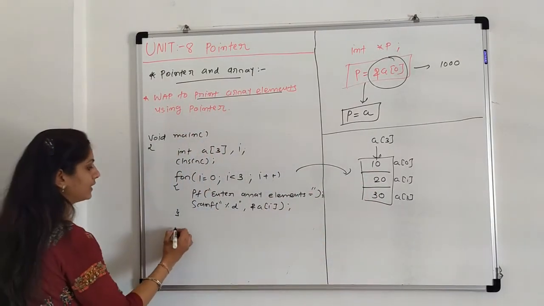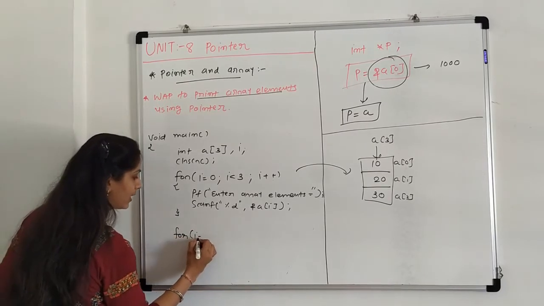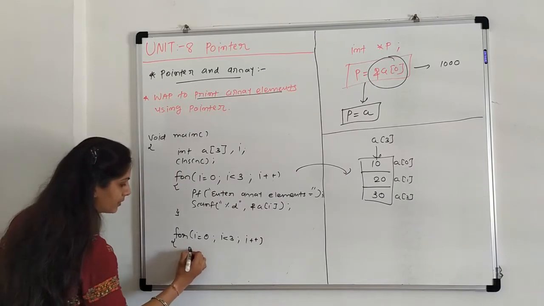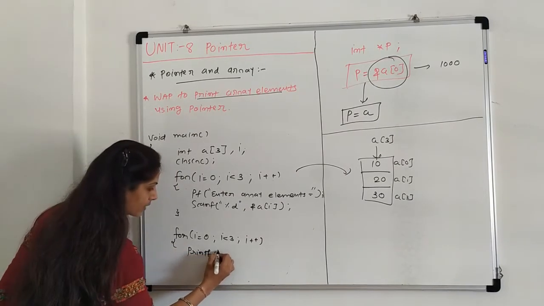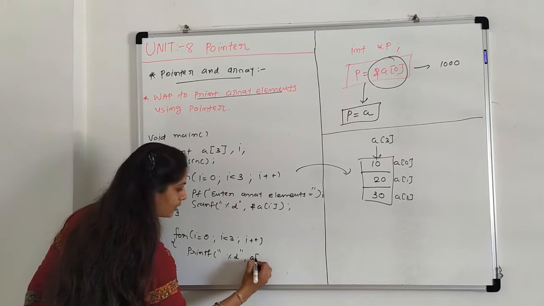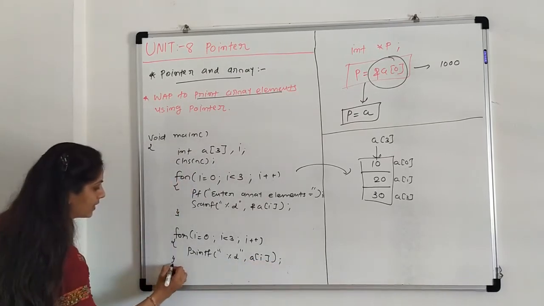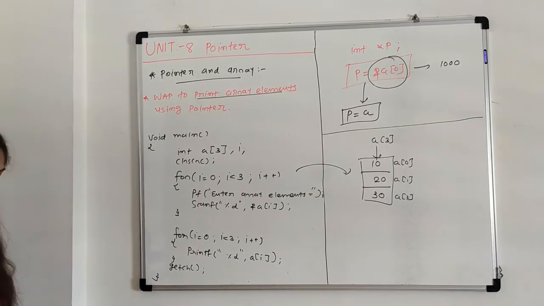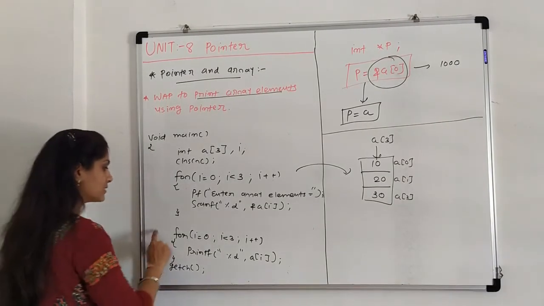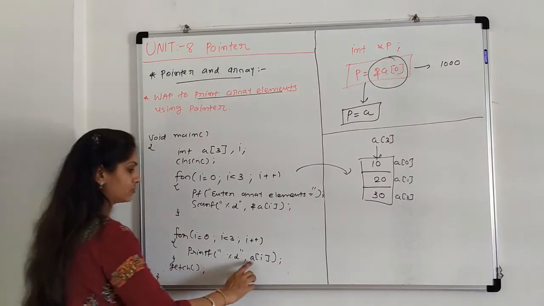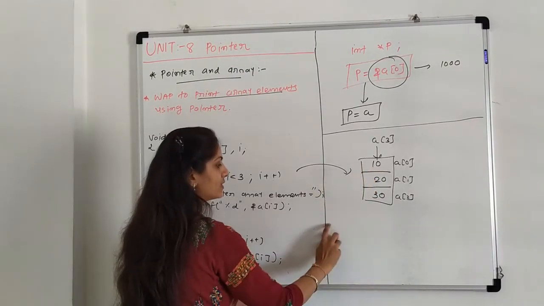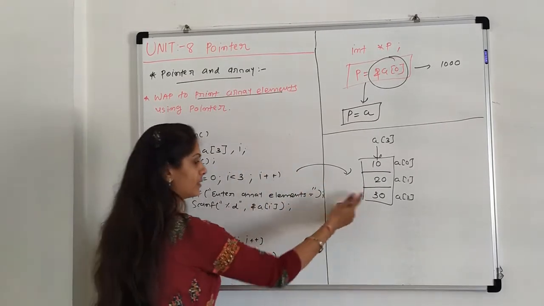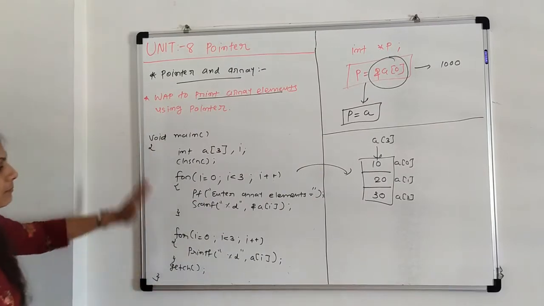And for that we are writing another for loop, that is for I start with 0, I less than 3, I plus plus, printf %d of a of I, and getch. This is a simple program to print array elements. This for loop is for printing array elements. So first print a of 0, that is the output 10. Print array elements 20, then print 30. But this is the simple program.